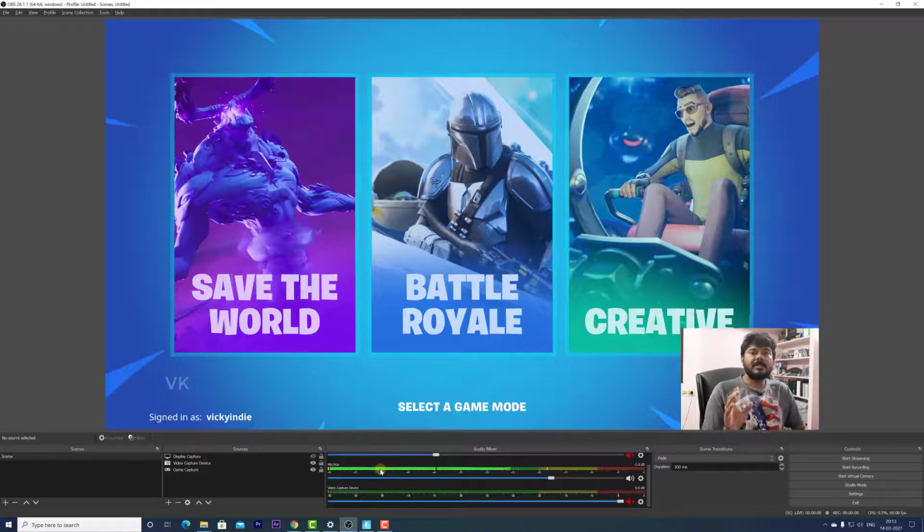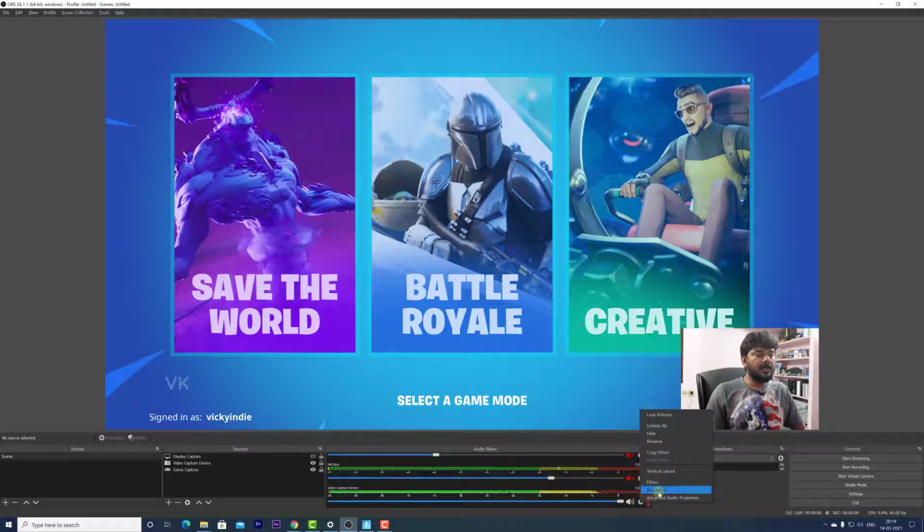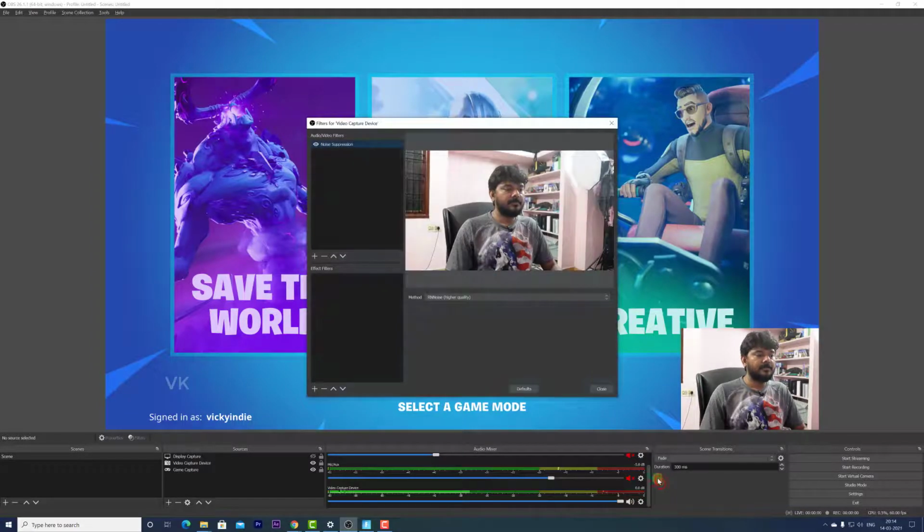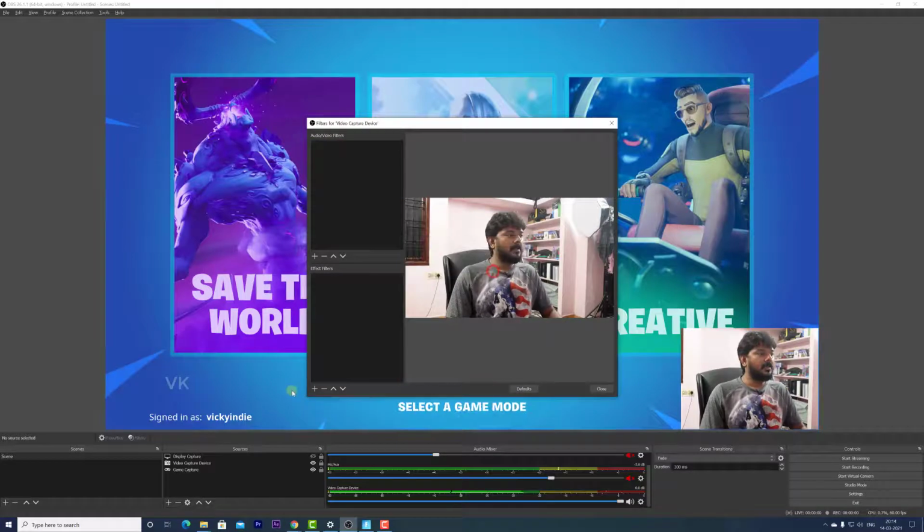So that's it friends, this is the way you can add noise suppression to a mic on OBS Studio. Also, you can add it to whatever mics you have added. For example, in this cam device, I have a mic. So if I want to enable it, just go to this properties, filters. And already I have added noise suppression. I'm deleting it. So I'm going to add noise suppression one more time.